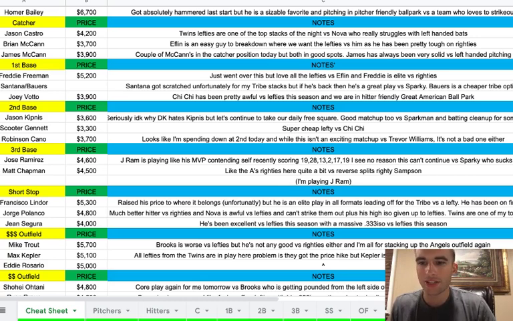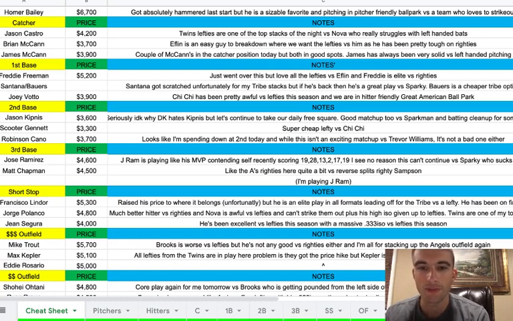But I know Santana got scratched, which sucked for my Indians stacks because I ended up having to pivot to Jose Abreu, who was the same price, and he got absolutely nothing. I still had a good night, but I would assume Santana would have had a pretty good night, so that kind of sucked. But I like going back to the well here. Hopefully he's back in the lineup. If not, I like punting with Jake Bowers, who's just way too cheap.